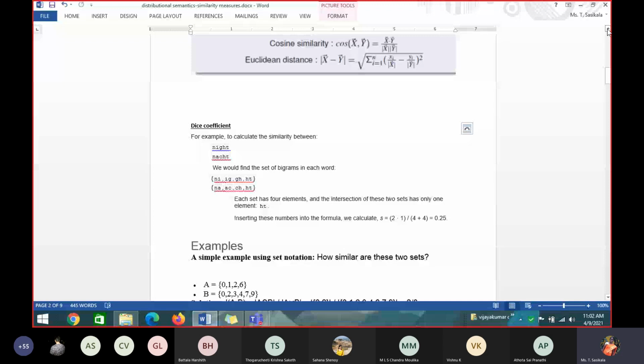Can you all see, students, the set, the values? If I scroll down, the answers are there, that's why. Yes, ma'am. How similar these 2 words are, because in semantic analysis, we have to find out the similarity between 2 words. There are various measures to use. So these are some measures, and with some examples we are solving them. If it is a word, then directly we cannot find how similar they are. We have to take a unigram, bigram or trigram, then only you can find out.